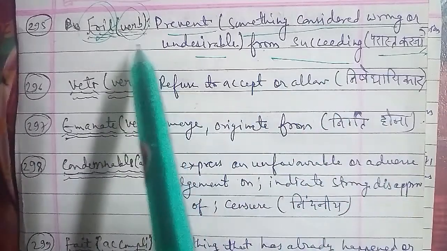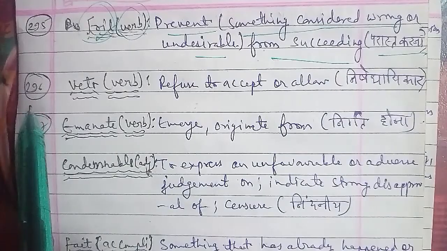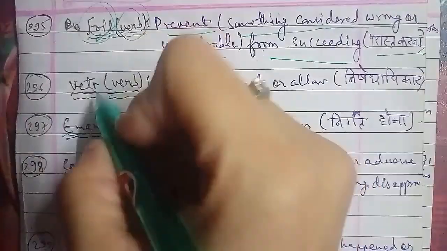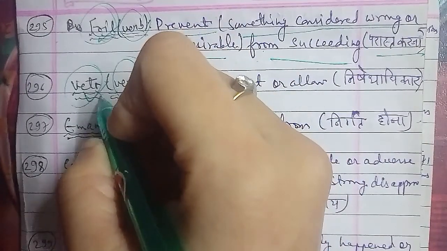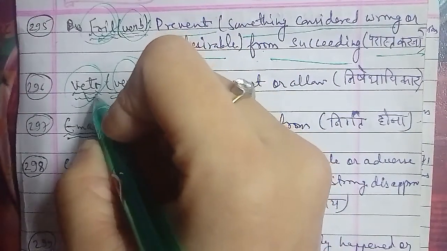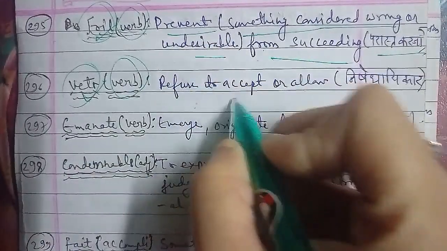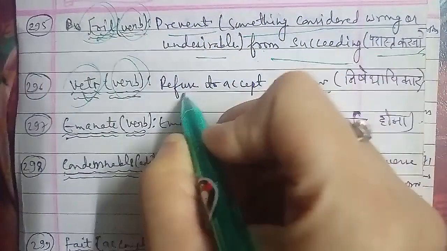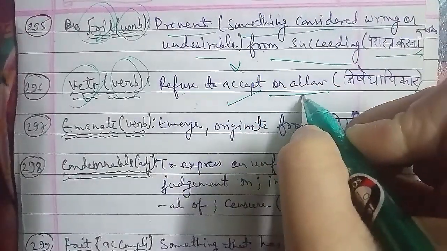Next one that we have is the 297th word, and the word is emanate. Emanate is a word that is used as a verb here, and the meaning of emanate is emerge, originate from, basically emerge होना from somewhere and originate from, जिसे हम कहते हैं निर्गत होना. That is how we are using the word emanate here.